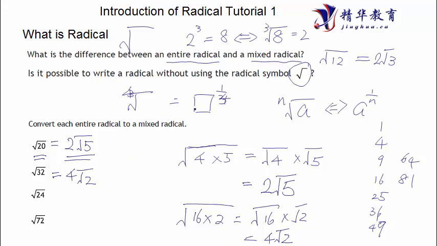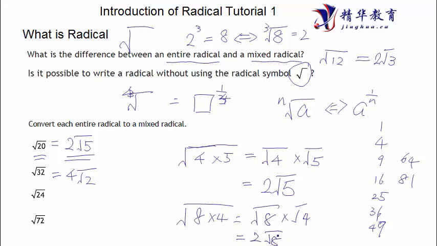Good. Now you ask, what if I didn't recognize 16 times 2? Not recognizing it is not the end of the world. You just do an extra step. What are you recognizing? You're recognizing 8 and 4. So now it becomes 2 square root of 8, right?